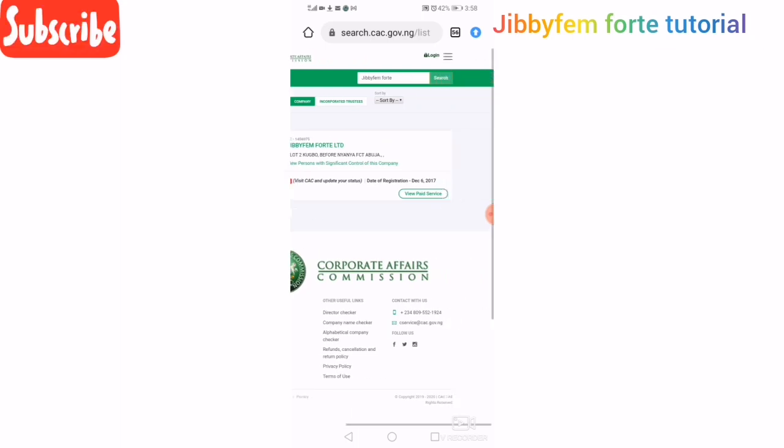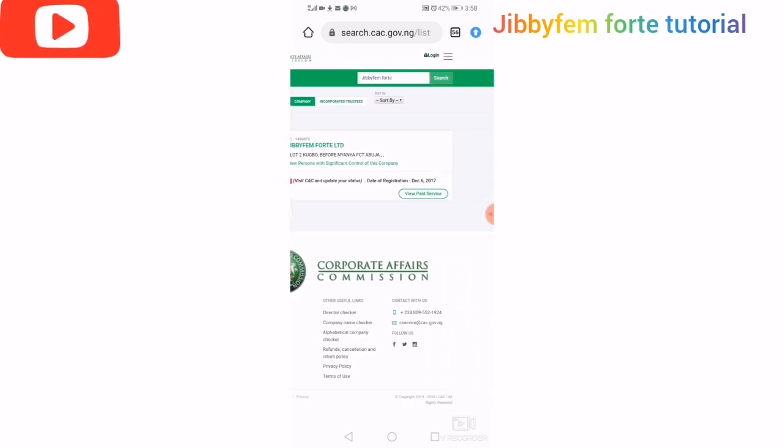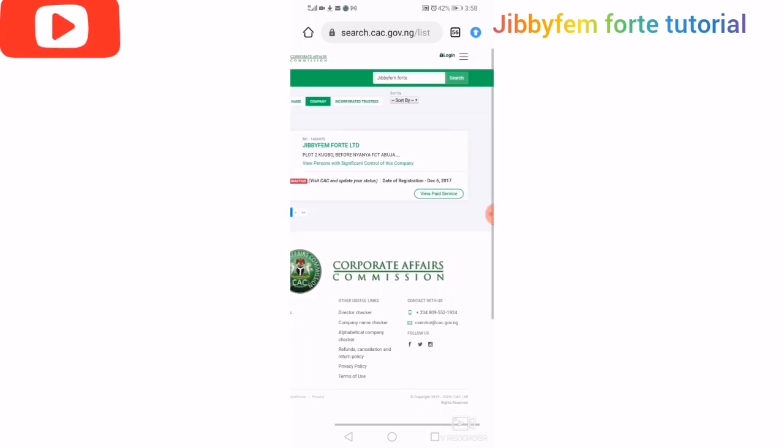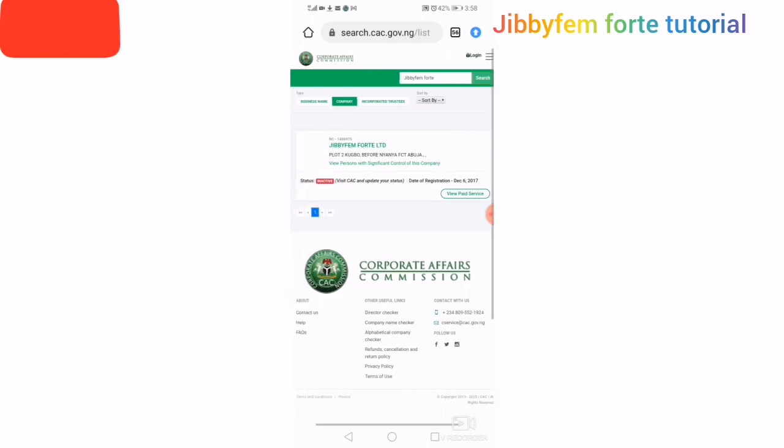So you can see what we have here already. It means that if you type yours and find that the name already exists, you can modify the name and retype it so that you'll be able to get what you want. So I think that helps with our search.